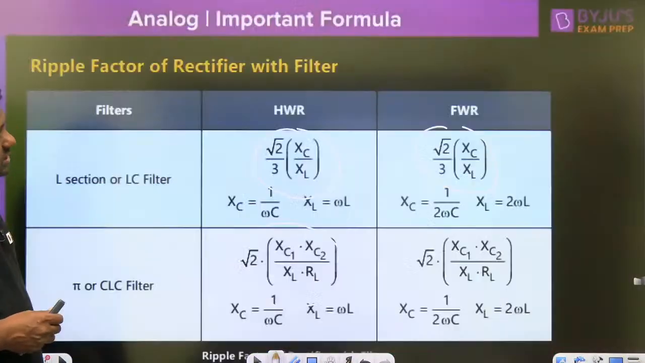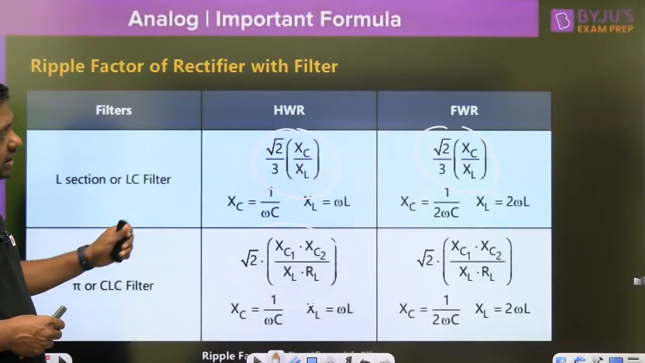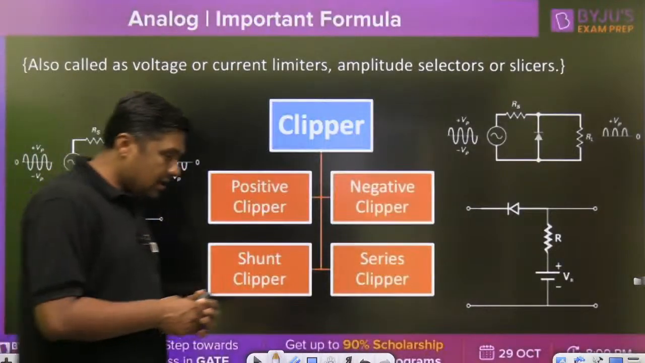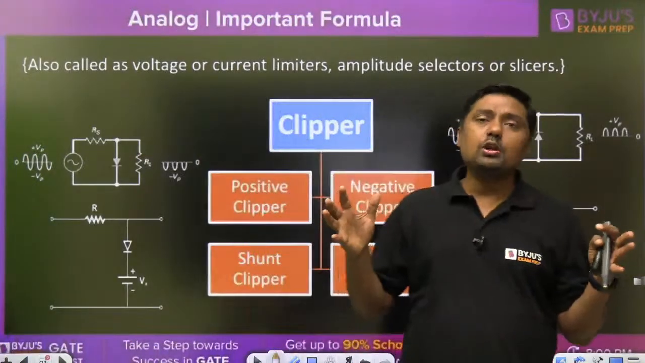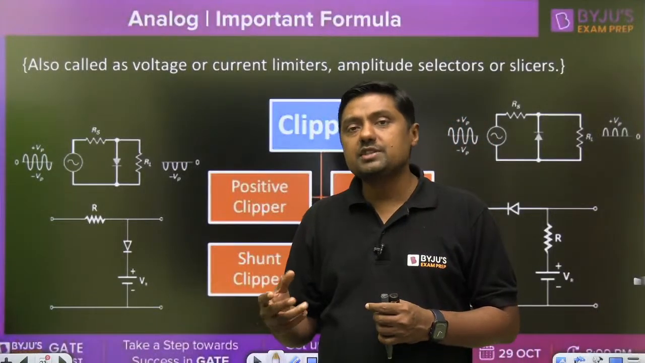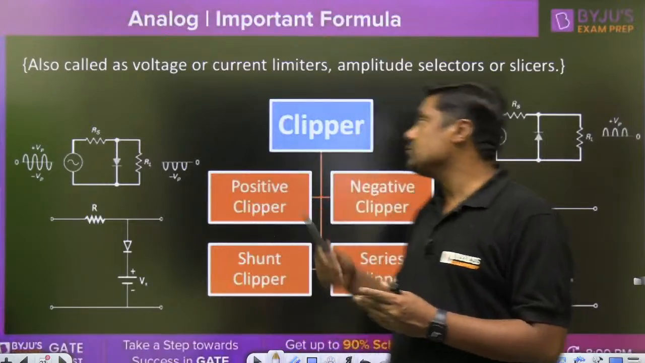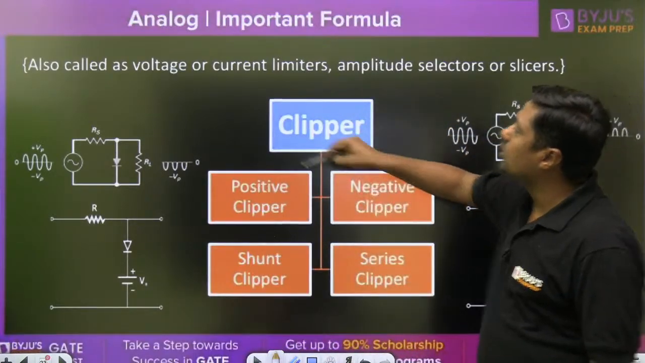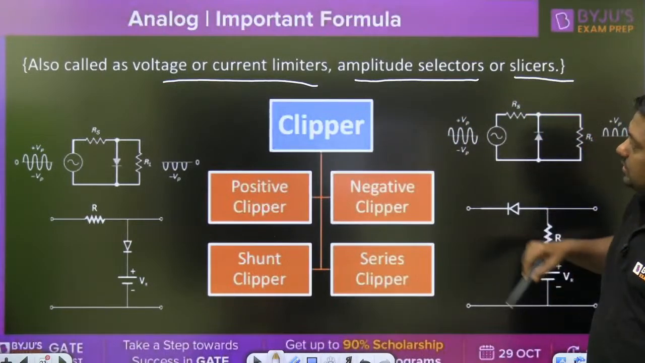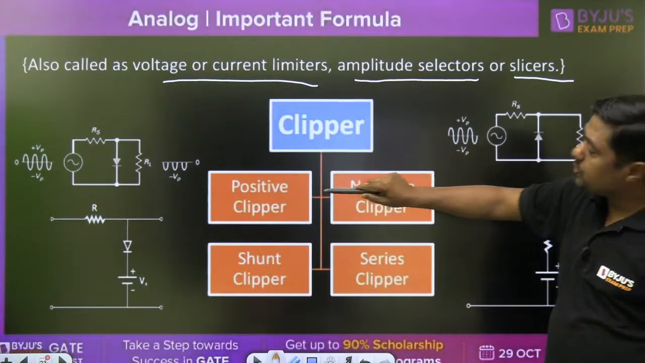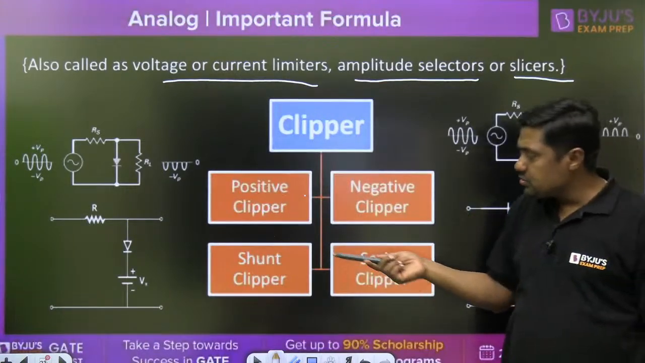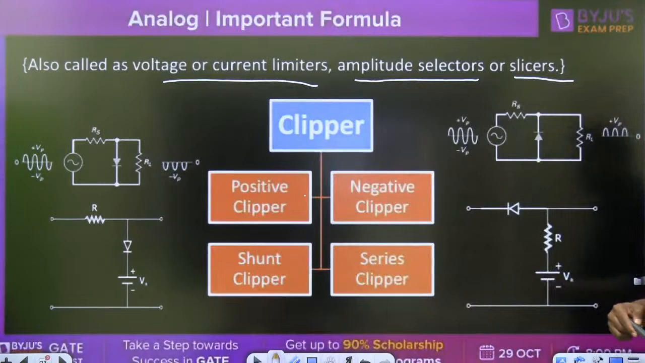Now, this is all about the clipper, rectifier and filters. Now, clipper, the second diode circuit. When we want to limit the amplitude of the signal, then we use the clipper. It is also called a voltage or current limiter, amplitude selector, or slicer. The clipper is of two types, positive clipper and negative clipper. Second classification is shunt clipper and series clipper.